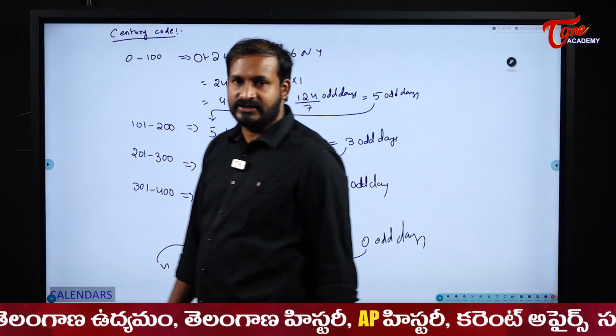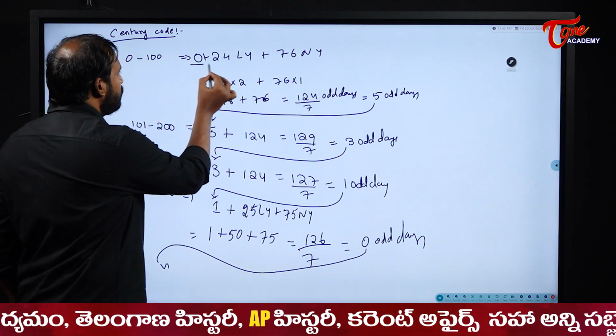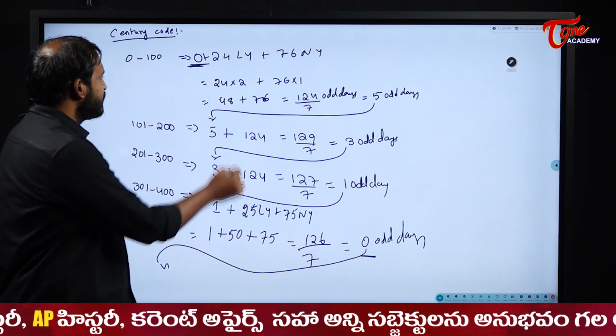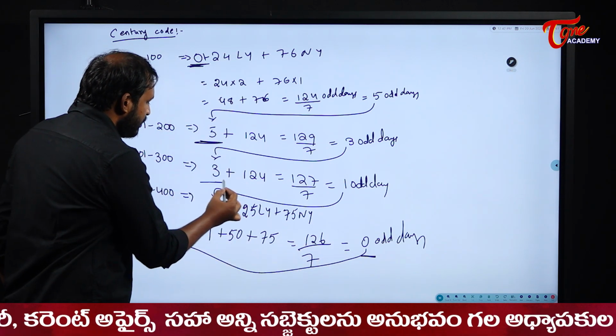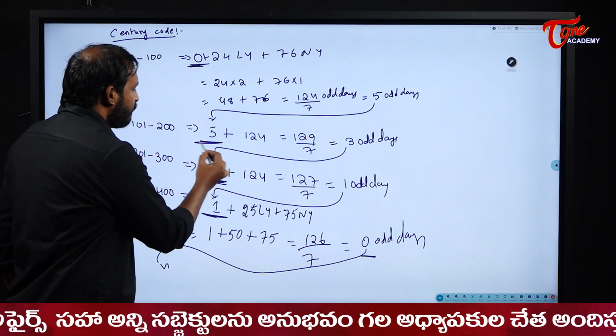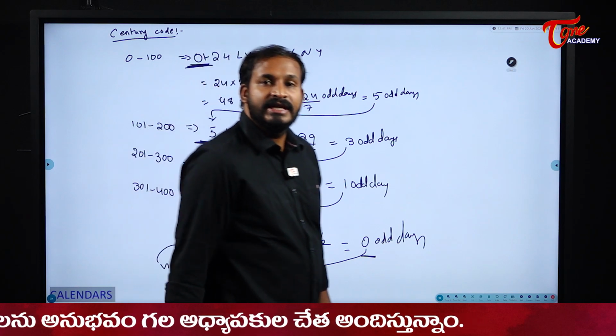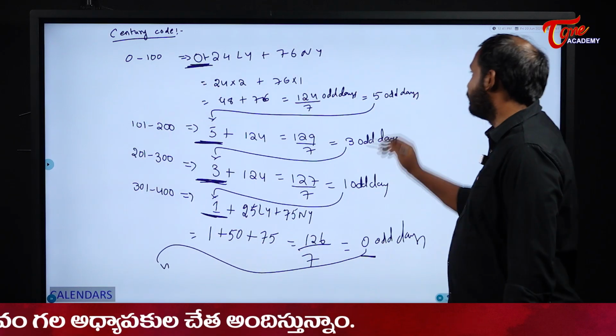Now please observe here, students. From where we started, 0, at what position did we end? 0. Now please see here: 0, 5, 3, 1. These are the century codes. How do we take them? I will tell you.